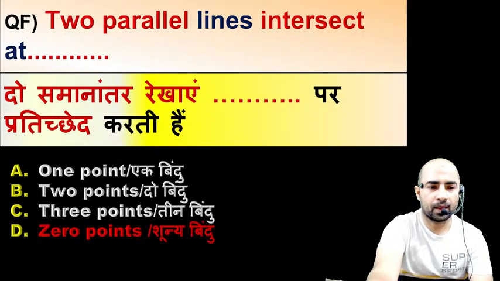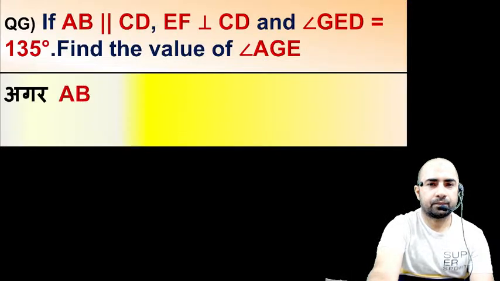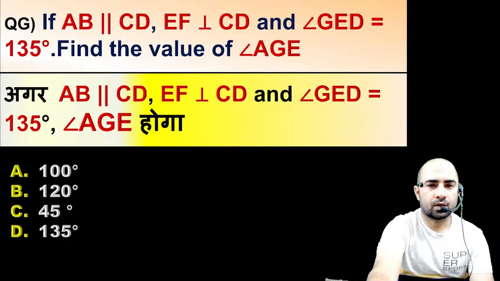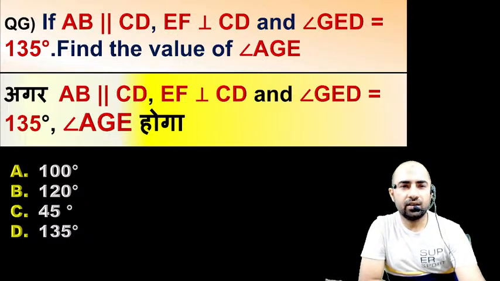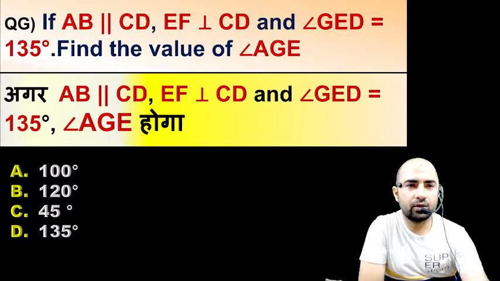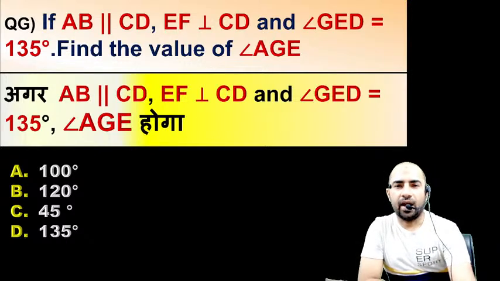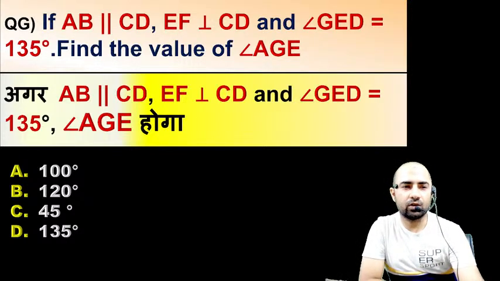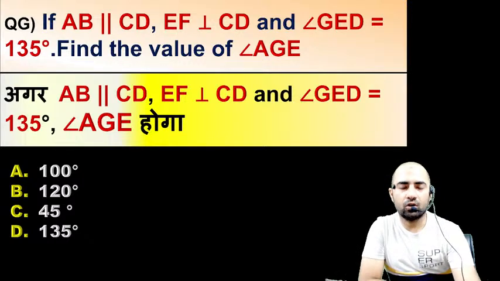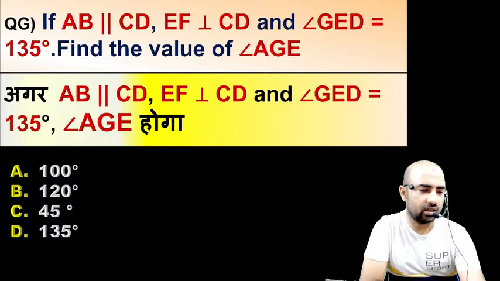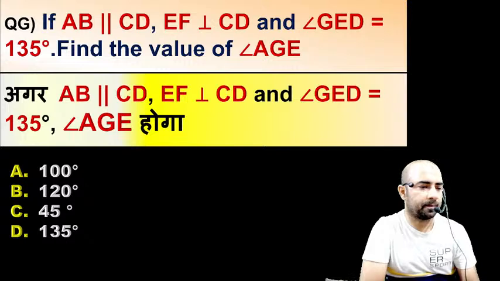Next question. If AB is parallel to CD and EF is perpendicular to CD and angle GED is equal to 135 degree, then find the value of angle AGE. Anyone can solve this question?